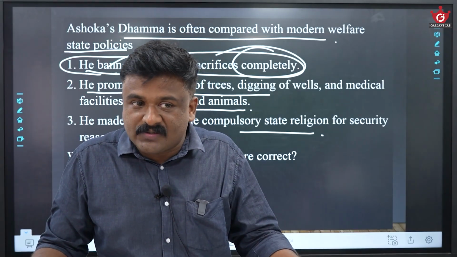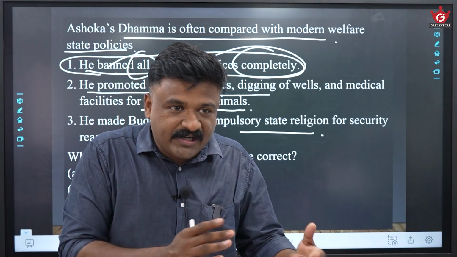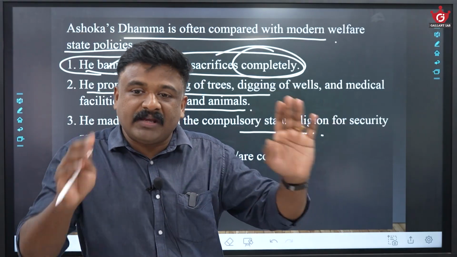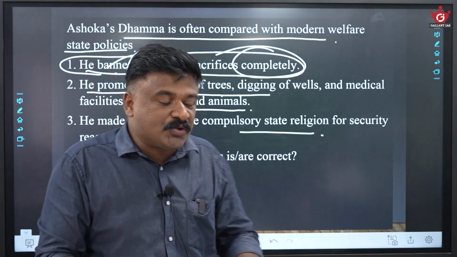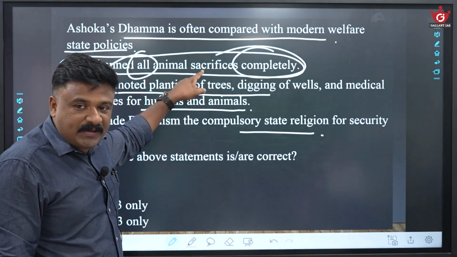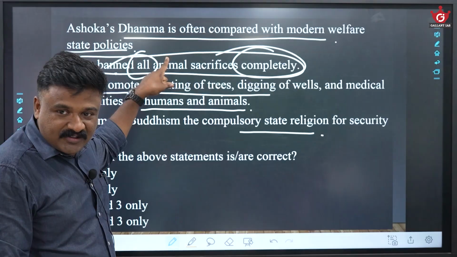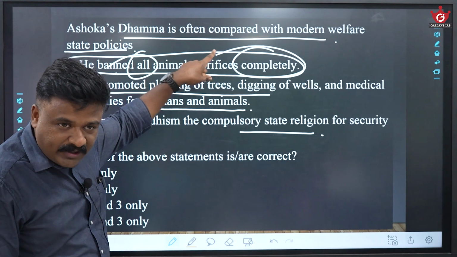Maybe the first statement is absolutely correct. Since 'all' and 'completely' are used, that doesn't mean it will always go wrong. Maybe he banned all animal sacrifices completely, maybe true. But my question is whether this statement justifies modern welfare state policies, or with this particular point, can you compare his Dhamma with modern welfare policies?